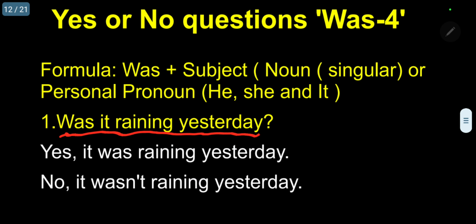That is the question. Was it raining yesterday? There are two possibilities. If yes, automatically it will come here. It was raining yesterday. Easy to give reply. Otherwise, no, it wasn't raining yesterday. Wasn't. You should not say was not. Only in the case of am, you have to use am not. But all other verbs, you have to use the N apostrophe S T. Wasn't raining yesterday. Please remember. Very, very easy. First question.